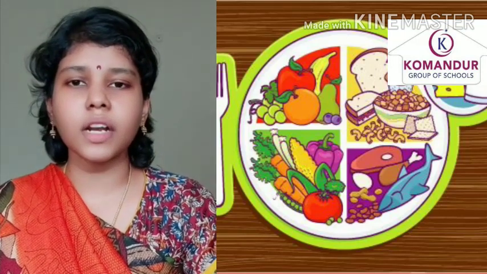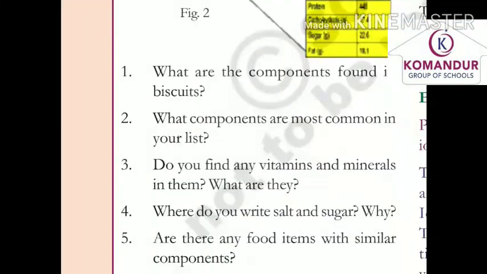What are the components generally present in a biscuit? Some questions are given in our textbook. What are the components found in biscuits? If you see the ingredients list in the biscuits, generally you can see carbohydrates, proteins, sugars, fats, right? So what components are most common in your list? Carbohydrates, proteins, sugars and fats. Do you find any vitamins and minerals in them? Check the ingredient list. Sometimes they will write vitamin E, K, everything, right?